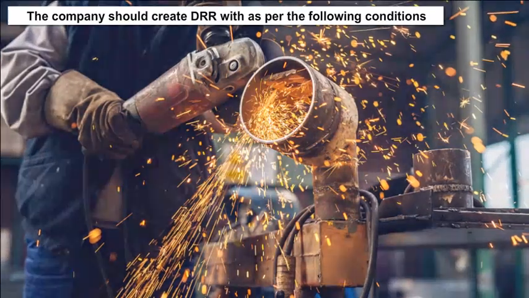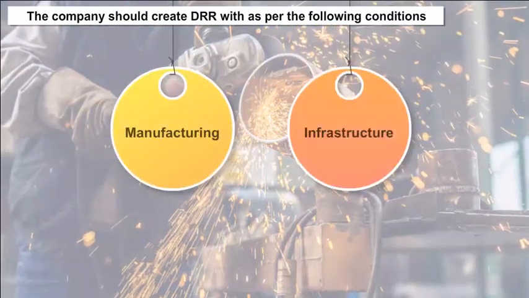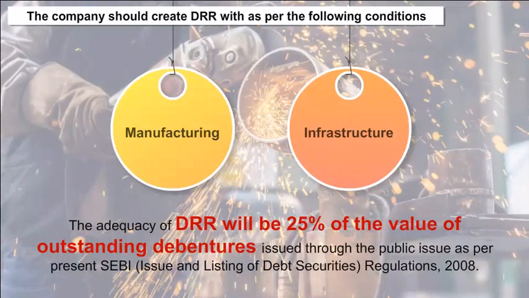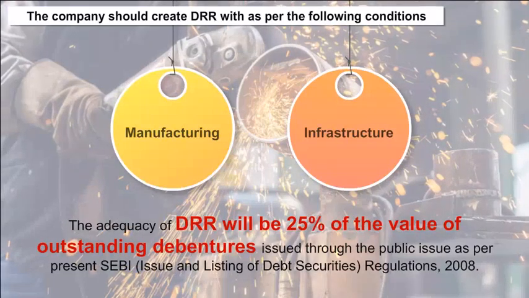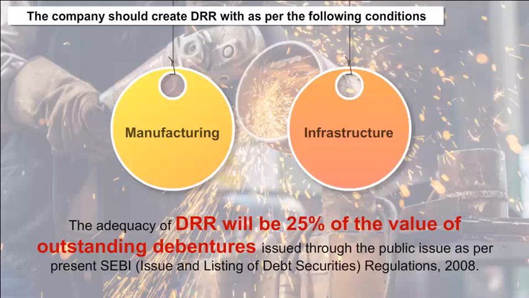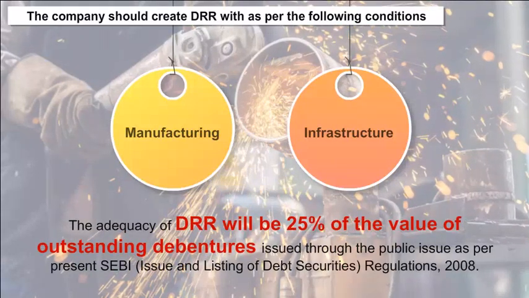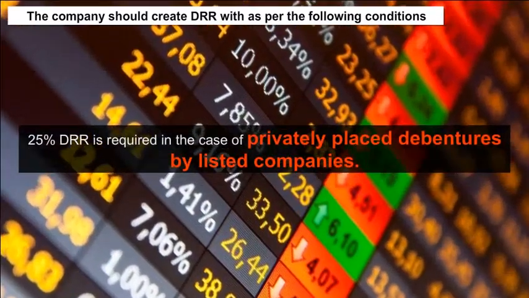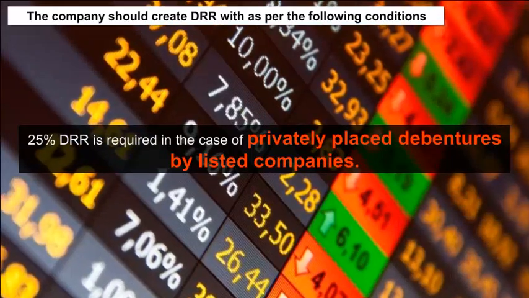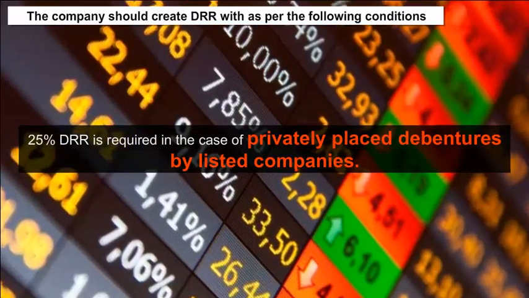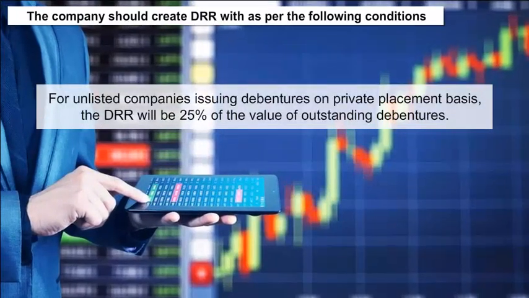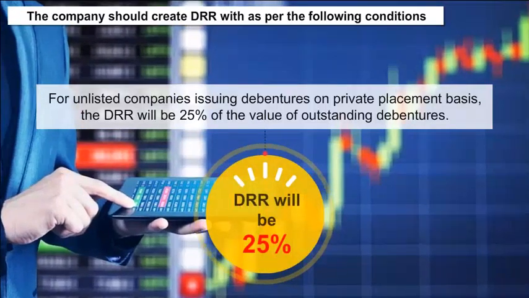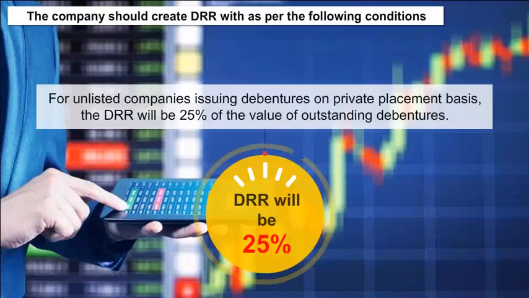For other companies, including manufacturing and infrastructure companies, the adequacy of DRR will be 25% of the value of outstanding debentures issued through the public issue as per the SEBI Issue and Listing of Debt Securities Regulations 2008. 4. 25% DRR is required in the case of privately placed debentures by listed companies. For unlisted companies issuing debentures on private placement basis, the DRR will be 25% of the value of outstanding debentures.